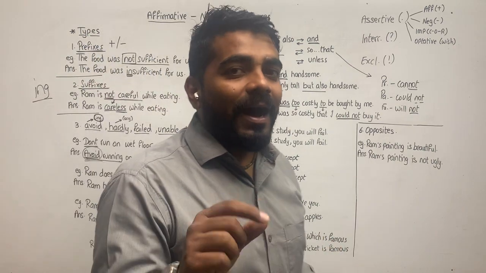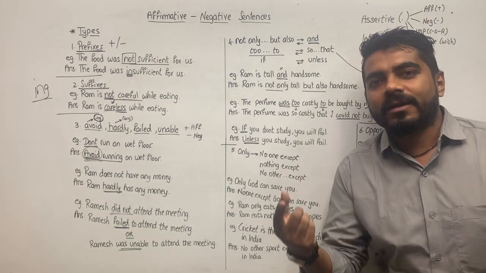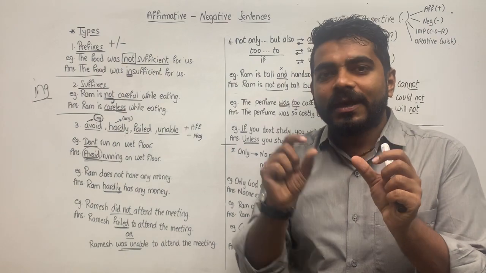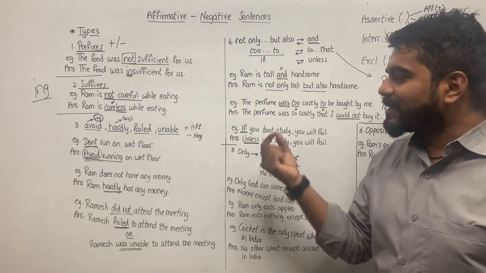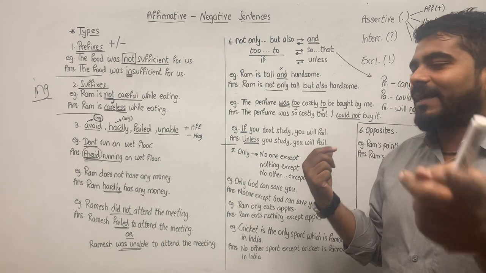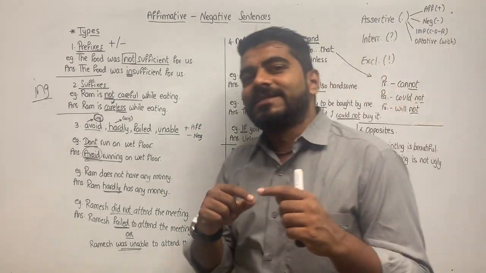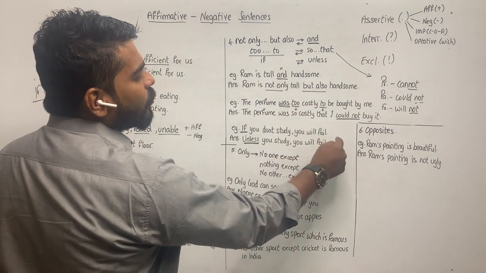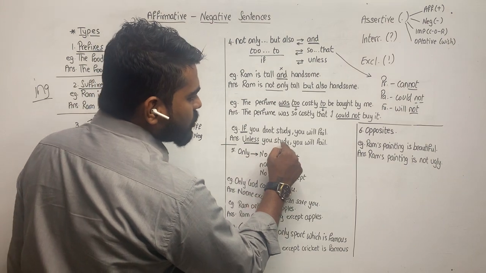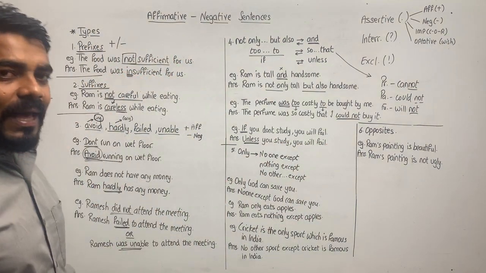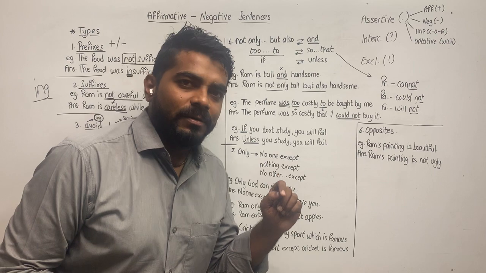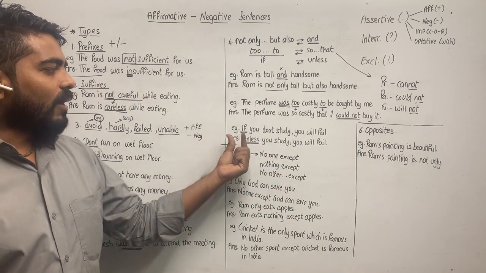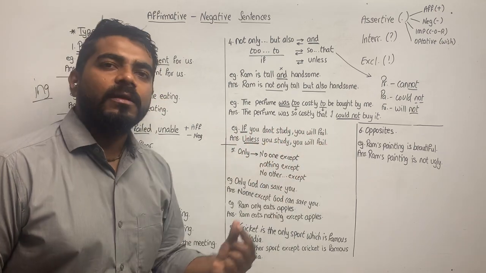Unless does not mean "agar". In Hindi, there is a word "agar". Agar aisa hoga, to waisa hoga. Now, agar is not unless, agar is if. There is no direct translation of the word unless, hence it is difficult to process. Okay? So, coming back to this. If you don't study, you will fail. Unless you study, you will fail. Unless is equal to if you don't. Okay? The meaning of unless is if you don't. So if you don't study, you will fail. Unless you study, you will fail.